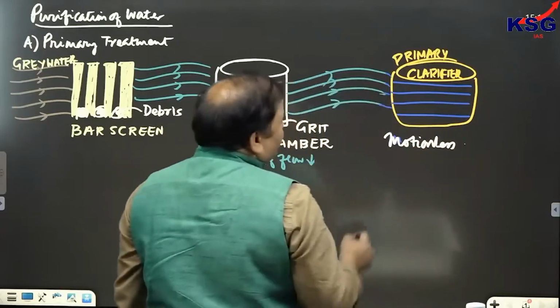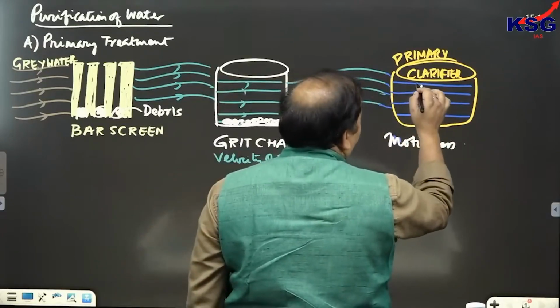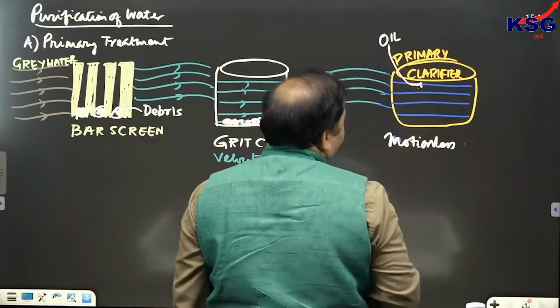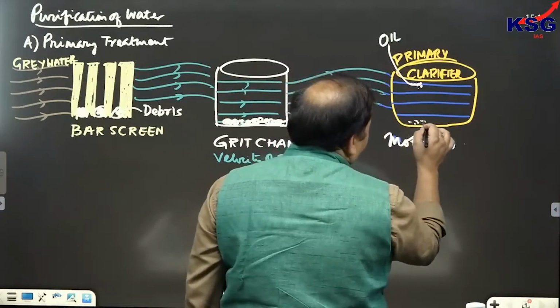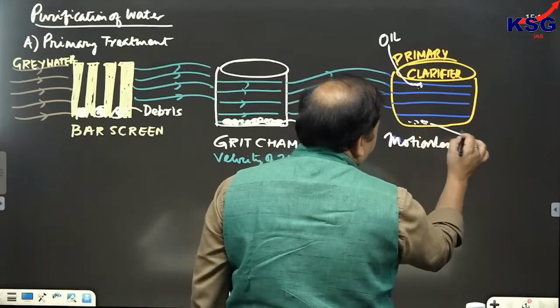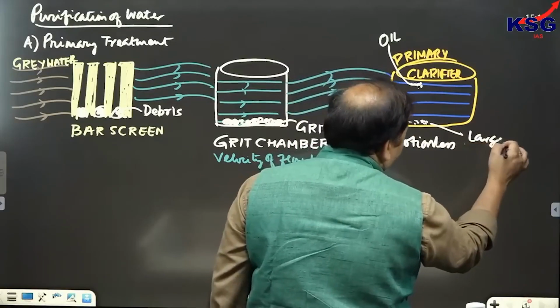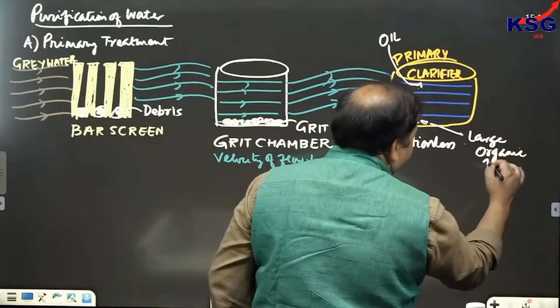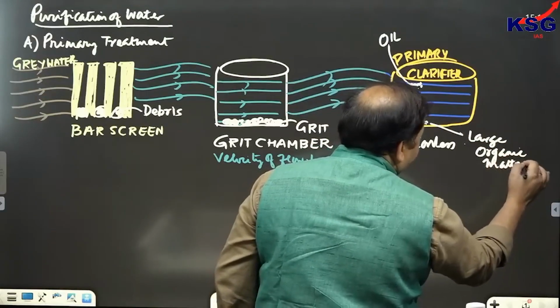So when we make water motionless, the oil which is present in the water would be suspended. And the larger organic matter, large, not small, would get settled.